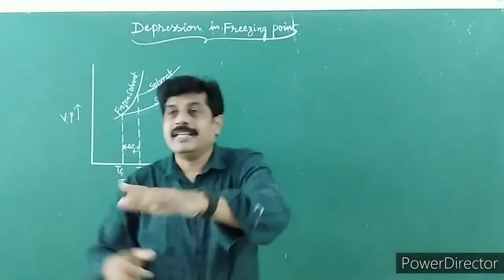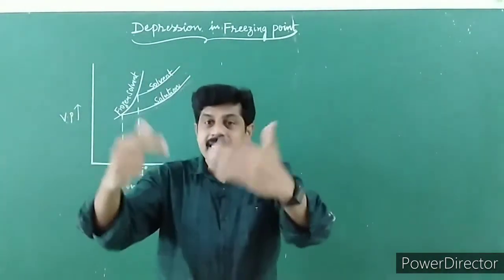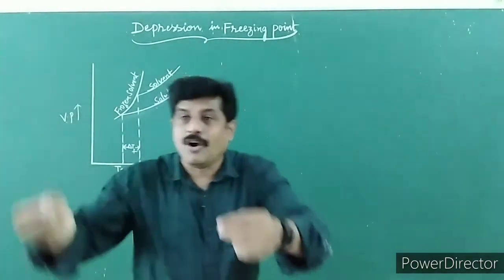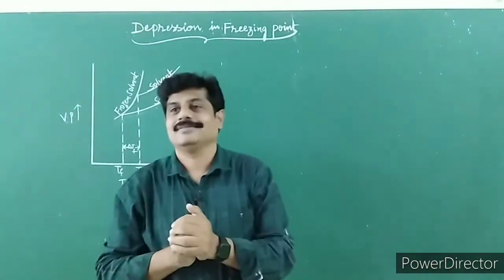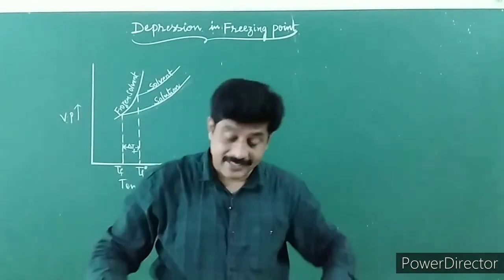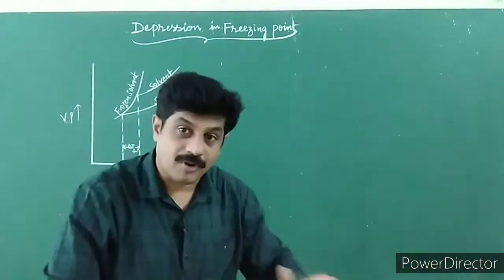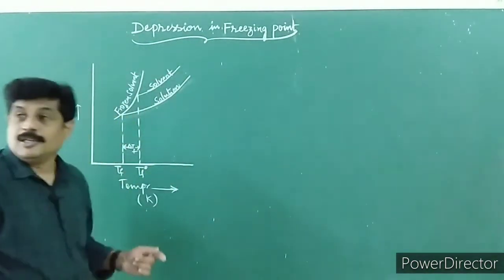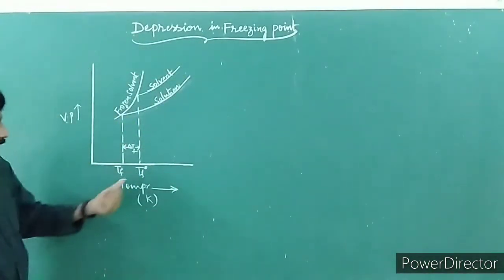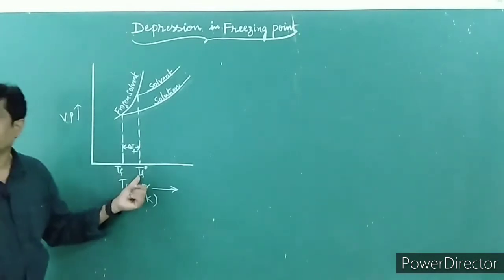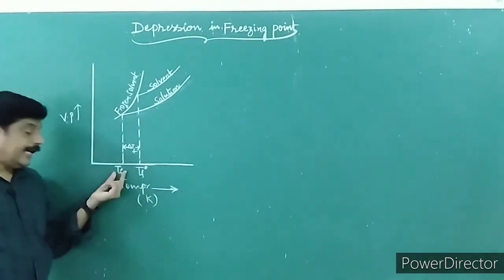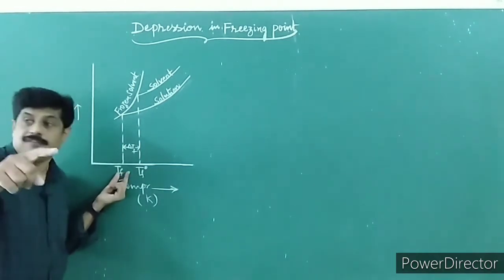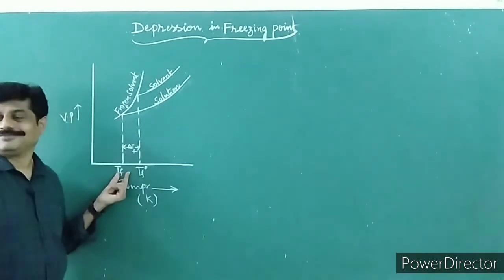Depression in freezing point is nothing but the decrease in a freezing point when a non-volatile solute is added into volatile solvent. Children, let us understand the depression in freezing point with the help of a graph. Look at here. Let Tf0 be the freezing point of a pure solvent and Tf be the freezing point of the solution.